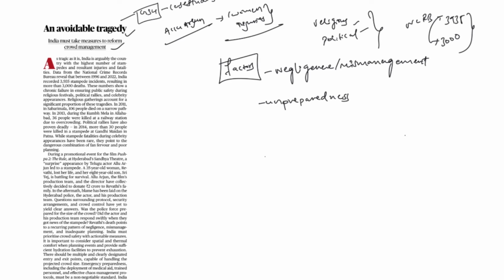Questions arise regarding the preparedness of the local authorities, event organizers and celebrity teams to handle the large crowds. Now, this has a lot of factors, but our focus would be on proper crowd management. For that, this article is giving certain suggestions. Why this article is taken for discussion is because these types of articles are very important, especially from the perspective of case studies in GS paper 4. Now we will see certain suggestions given by this author so that you can use them in similar questions.